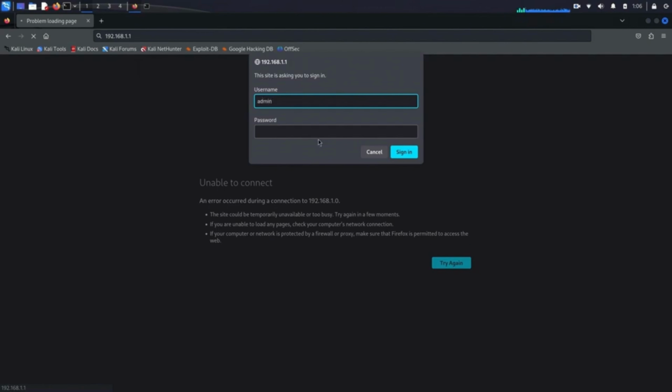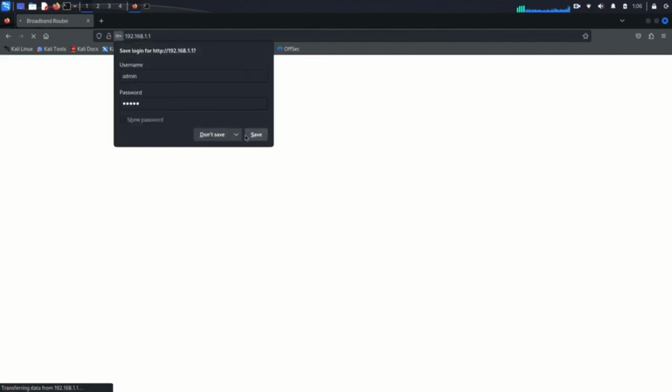Enter these credentials to access the settings. Once logged in, it's important to strengthen your router's security settings. If possible, connect to the router using an Ethernet cable to prevent potential deauthentication attacks.